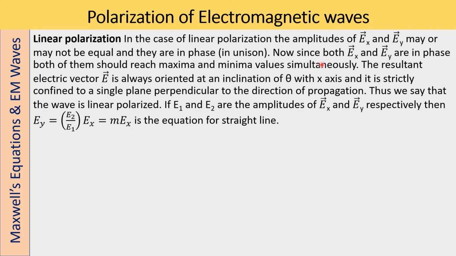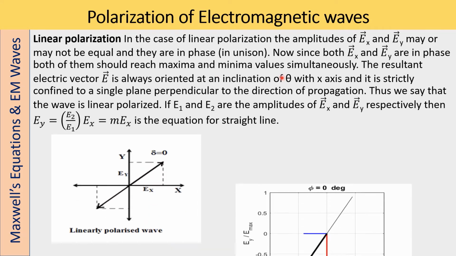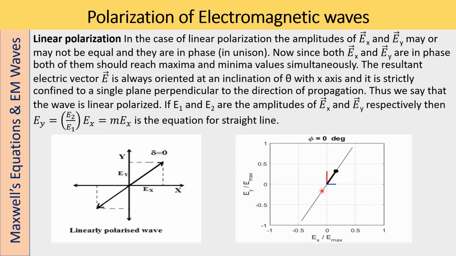Now since Ex and Ey are in phase, both of them reach maxima and minima values simultaneously, as we can see here. So the resultant electric vector E is always oriented at an inclination of theta with the x-axis. It is strictly confined to a single plane perpendicular to the direction of propagation. Thus we say that the wave is linearly polarized.